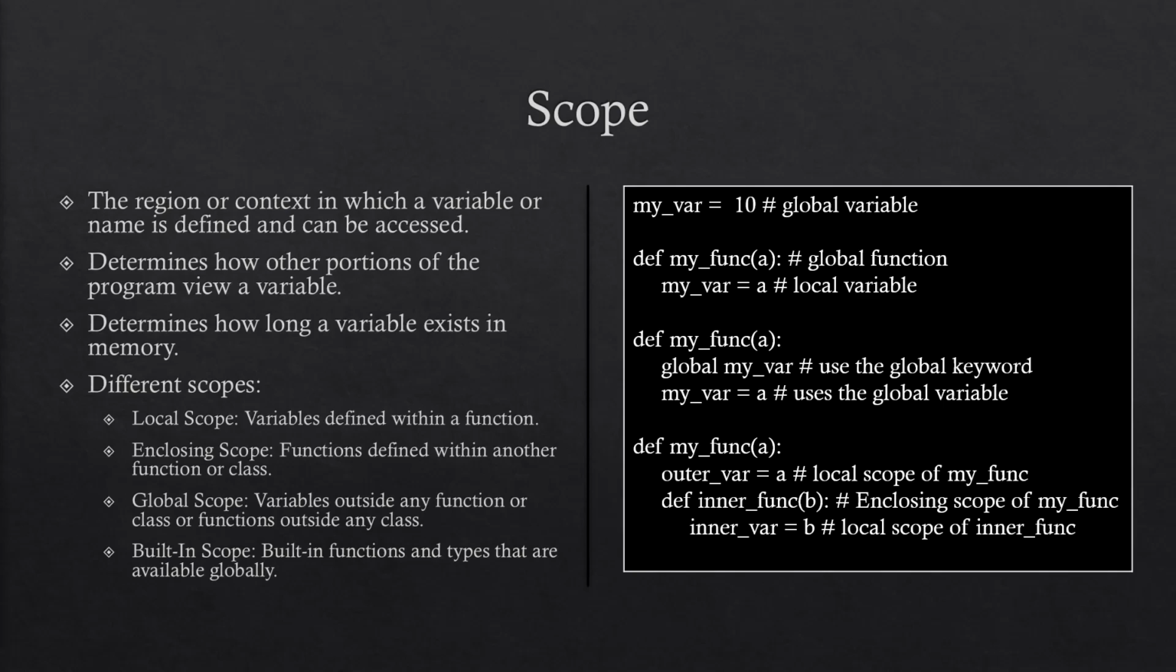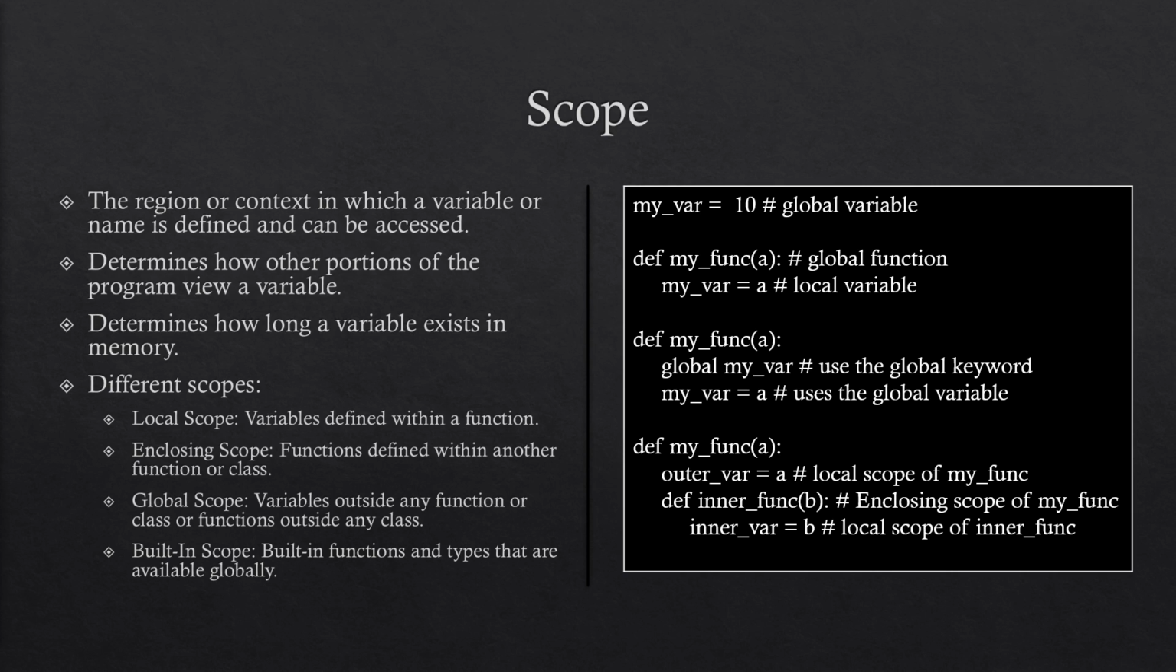In this video, I want to introduce you to the concept of scope. Scope is the region or context in which a variable or name is defined and can be accessed. It determines how other program portions view a variable and how long that variable can exist in memory. Understanding how scope works is important to accessing variables, avoiding naming conflicts, and knowing the lifetime of a variable.